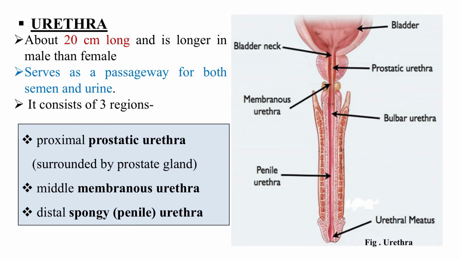It consists of 3 major parts: the proximal prostatic urethra, because it is surrounded by the prostate gland, the middle membranous urethra, and finally the spongy or penile urethra. Why do we say spongy? Because when we see the details of the penis structure, there is a spongiosum layer through which this urethra will pass. So this distal part is called the spongy urethra.